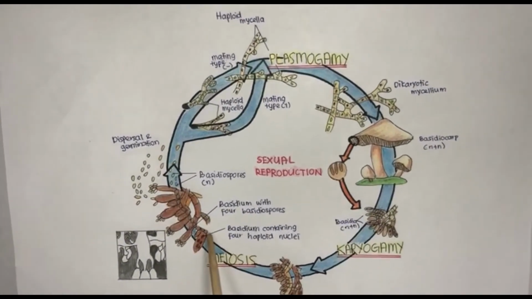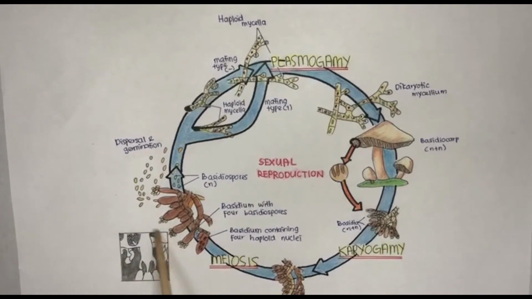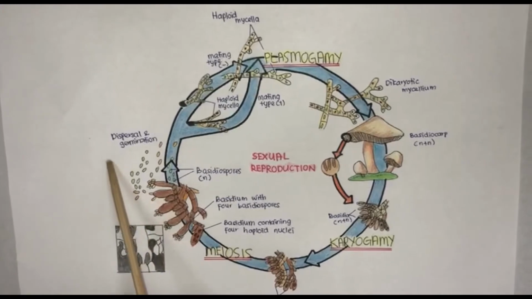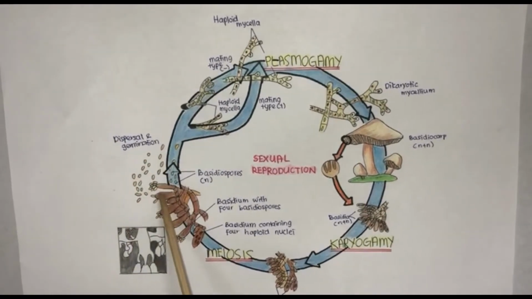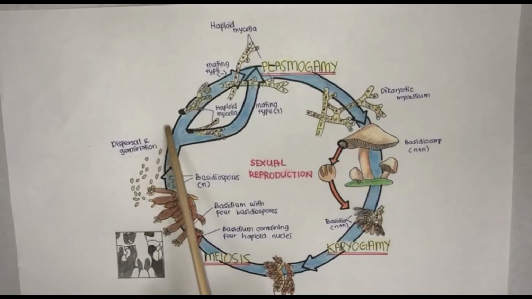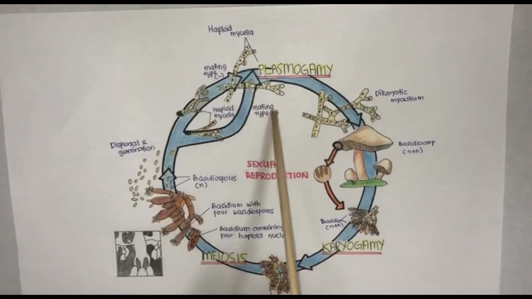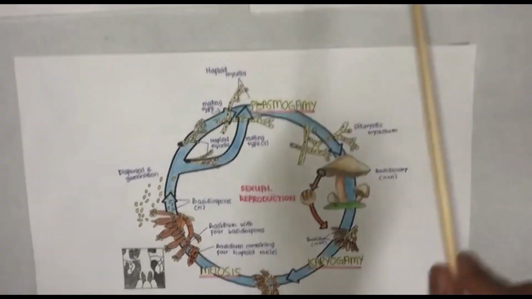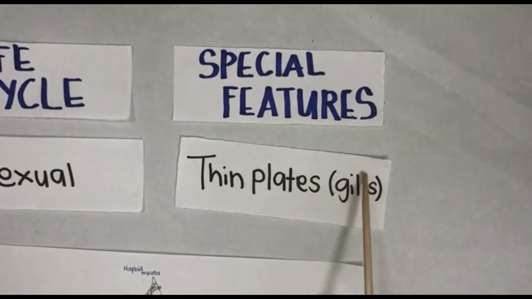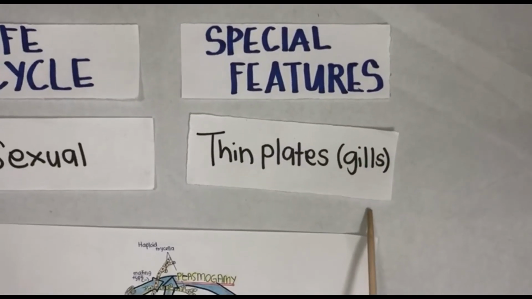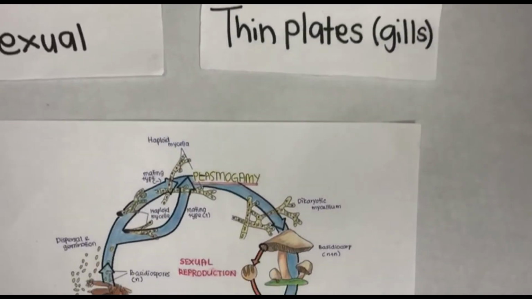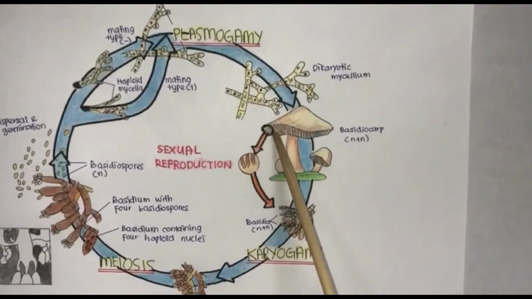So this is the 4 haploid nuclei, and this is the basidium under microscope. So continue to the basidiospores will be dispersed by wind and form haploid mycelia, will continue the life cycle. And its special features, which is thin plates or gills, which located underneath the top cap there.